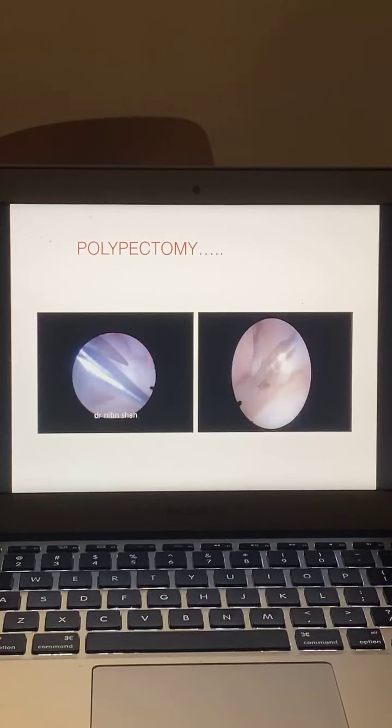Somebody has asked whether flexible scissor is better, but I think solid scissor is better because flexible one will wobble. So better to use a solid scissor which is very easy to manipulate. Generally all this procedure we do under anesthesia, so we always dilate and remove with the help of the forceps. But what if you are not able to dilate or you are doing an office procedure, then how to proceed, how to remove this big polyp from the uterine cavity, that we'll see in the subsequent slide.